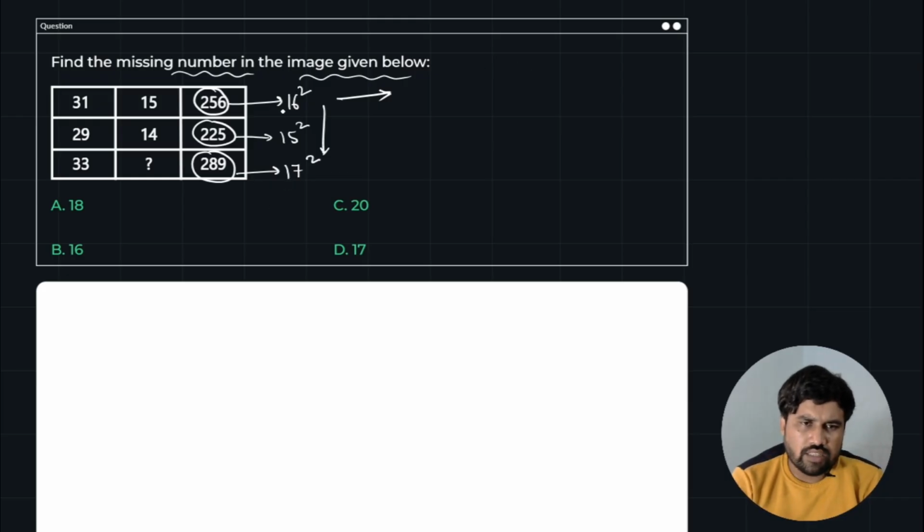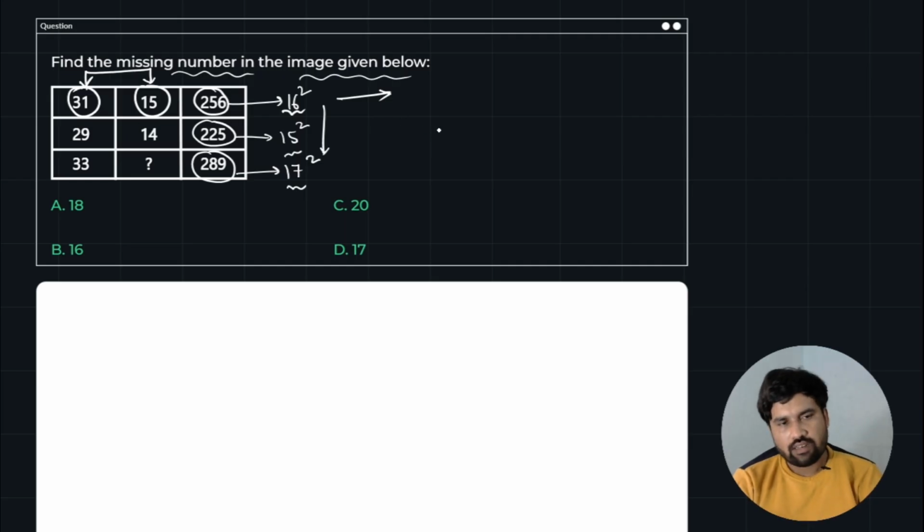How did 15, 16 and 17 come into existence? Can I form these numbers from the earlier or preceding numbers? Just look at 31 and 15. If you take the difference between those two numbers, you can produce 16. So 31 and 15, the difference is 16.